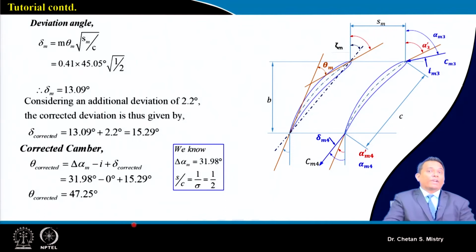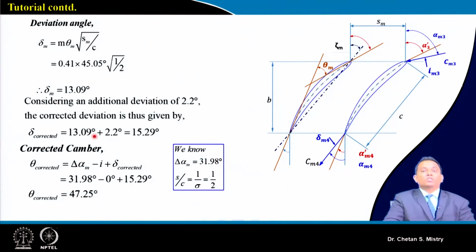Now we can do our calculation based on Carter's relation for the deviation angle, and this deviation angle is coming, say, 13.09. Maybe again we will put this as a note: we can put additional deviation as per your requirement. This has basically been done based on computational study. Okay, so we need to be very careful what numbers need to be selected for, say, corrected deviation. Okay, so this will be giving me corrected deviation.